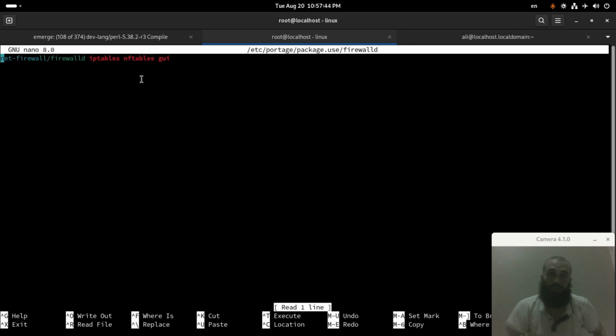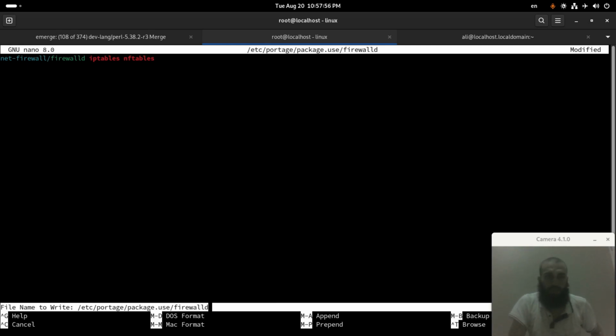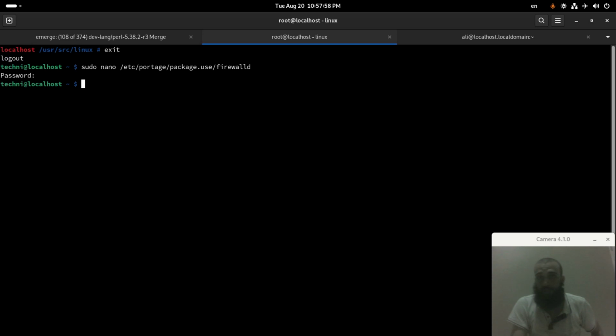In my case, I would go with iptables, nftables, and GUI. I guess I will simply delete it, but in case you want to have a graphical user interface, enable it there, save and exit. If you did not choose your use flags before the installation, simply choose whichever you want and then reinstall your package.